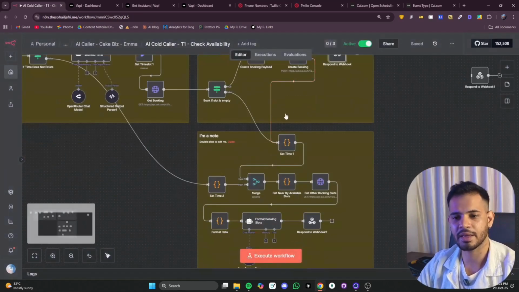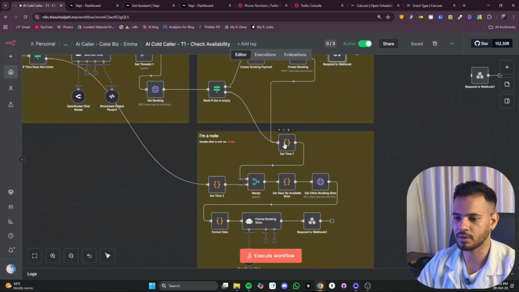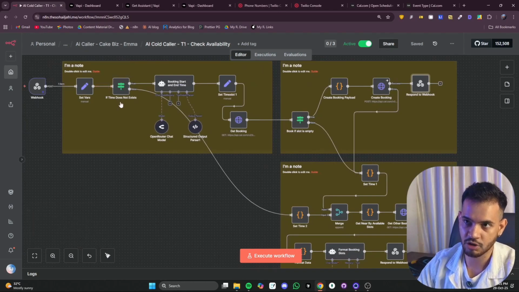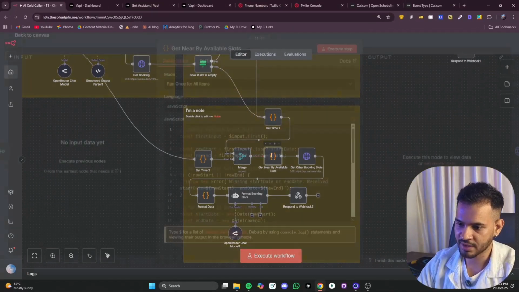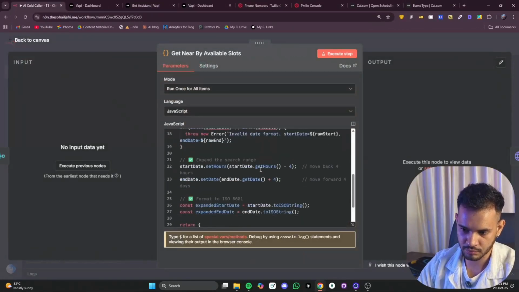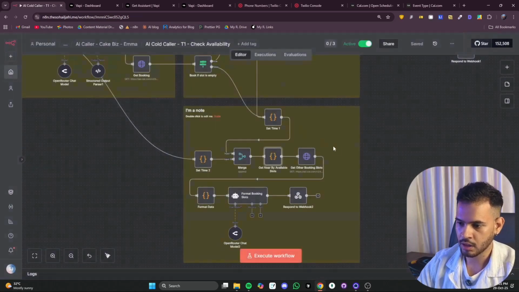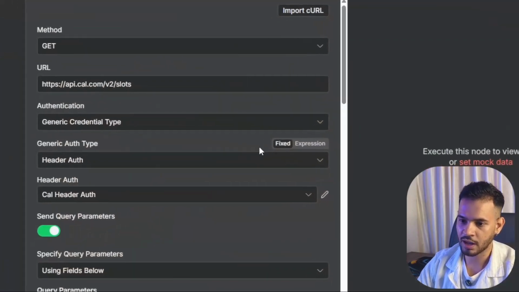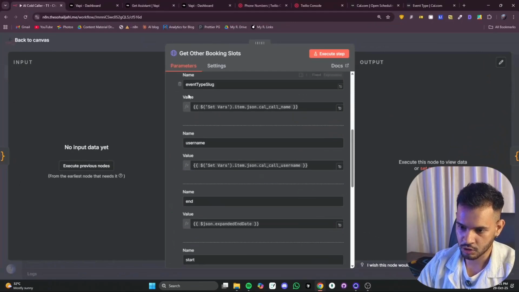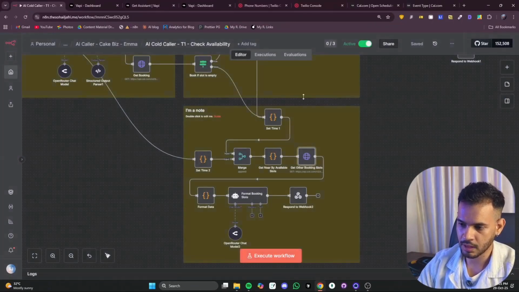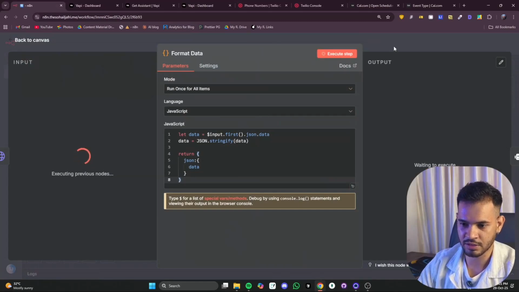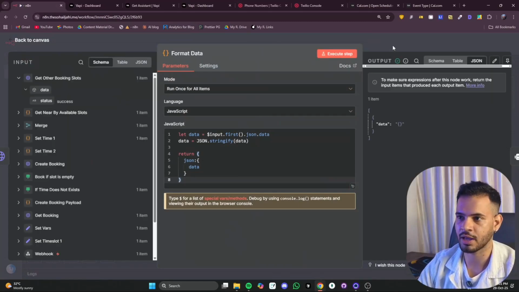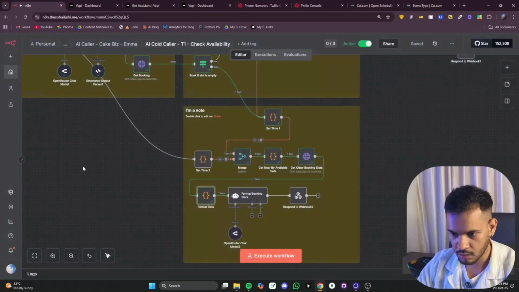All right, but in case the time slot is not available or the time does not exist, like in this scenario, what it will do is get the nearby time slots and check all the available booking slots in those values, make a call and get a formatted response. If I execute this step, it will execute and we will see what kind of slots we have. Let's wait till then.